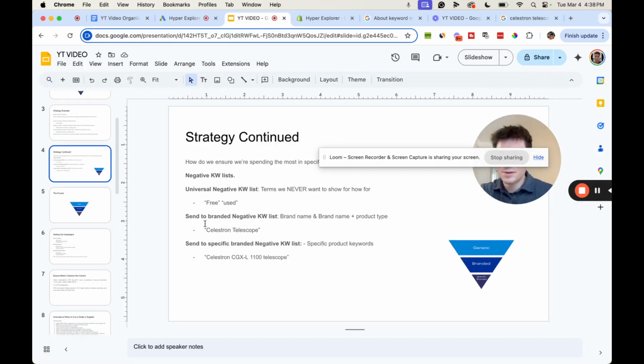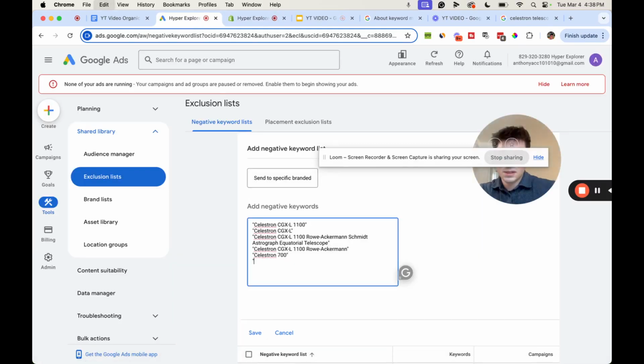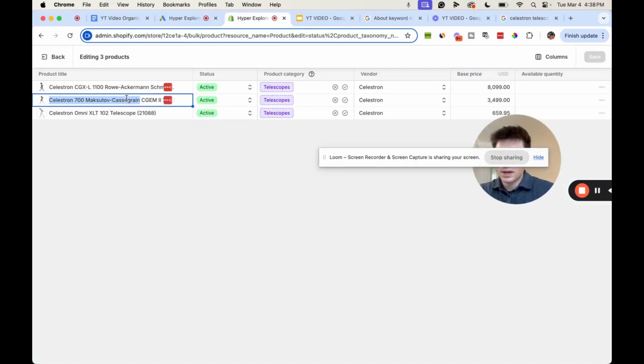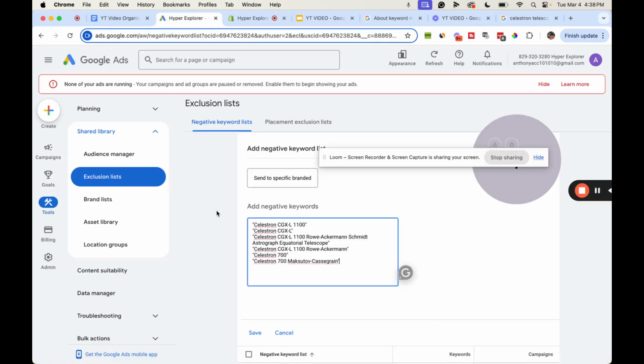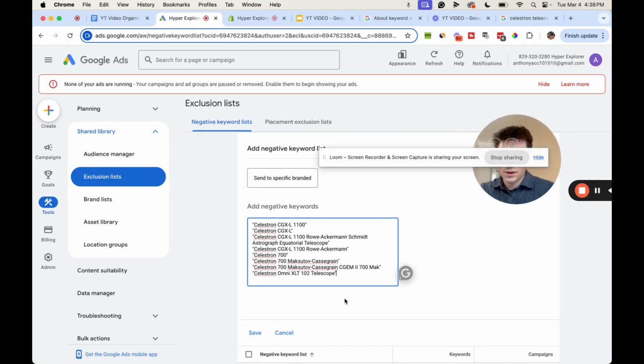So Celestron 700, we got this, let's do the whole title. We got that. And let's move on to the next product. Let's just add the whole title here. And then we're going to shorten it because I'm sure someone's going to look up Celestron Omni XLT as well. We're also going to do the 102.